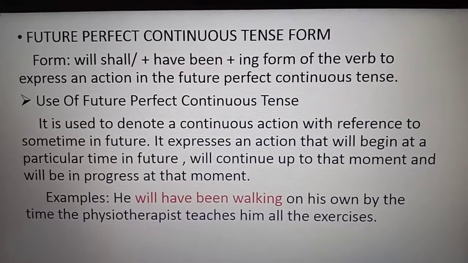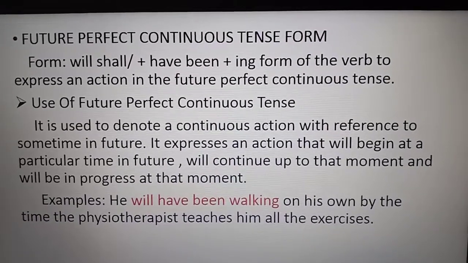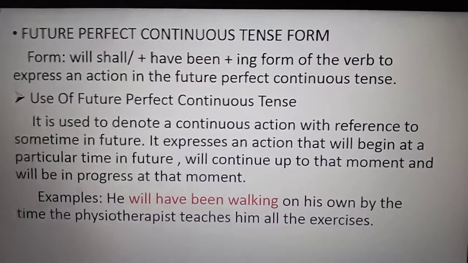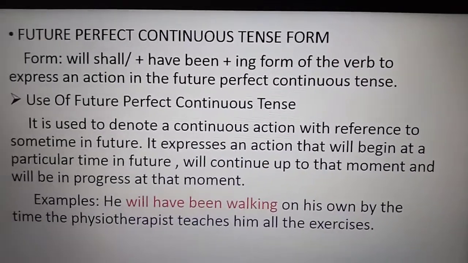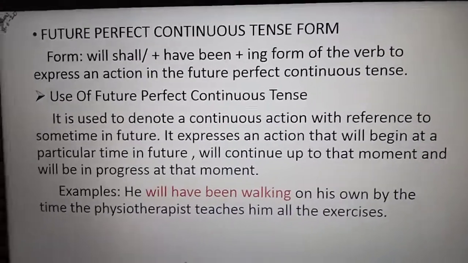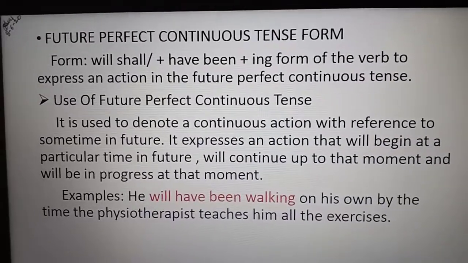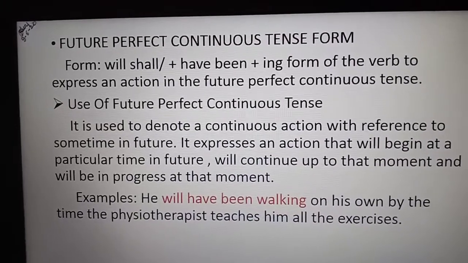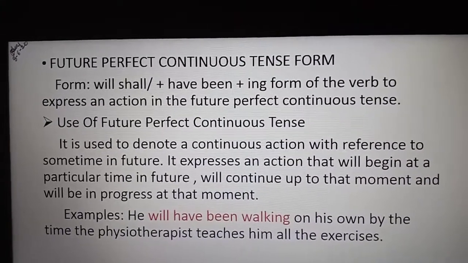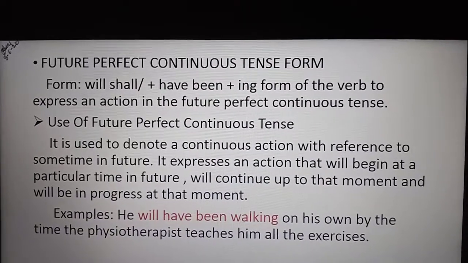The form also will be the same, only here and there the changes will be there. Like in the present tense we will be using has and have, whereas in the past we are using had, and in the future we will be using will or shall, with have. Got it? So these are only the changes we could see. The rest is the same only. And in the paper also this topic is going to come for your coming test.